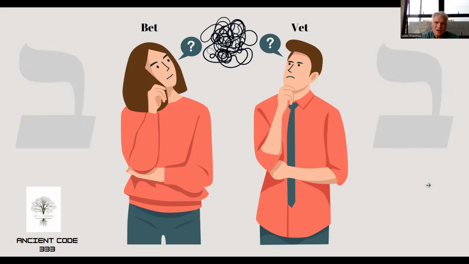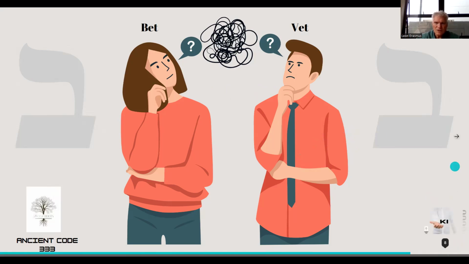Today we will be looking at the second letter of the Hebrew alphabet, and it consists of two sounds, a bet or a vet. As you can see, that can lead to a lot of confusion. When do we pronounce it as a bet and when do we pronounce it as a vet?